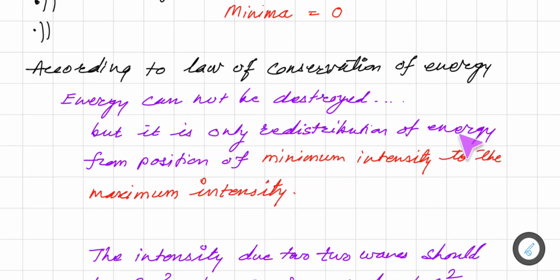Maximum energy is transferred to the bright spot and no energy is transferred at the dark spot. Here it is only a distribution of energy from the positions of minimum intensity to the positions of maximum intensity.